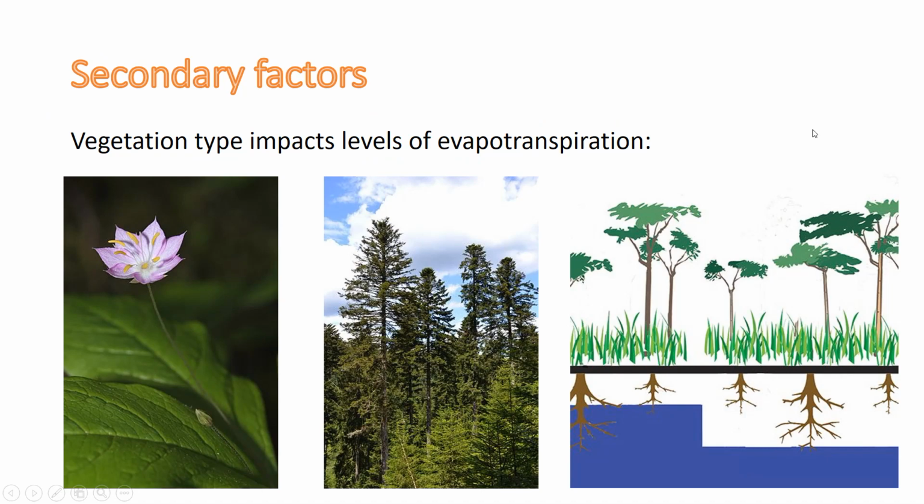Secondary factors. Vegetation type impacts levels of evapotranspiration. So herbaceous plants are able to transpire less water compared to woody plants because they have less foliage.